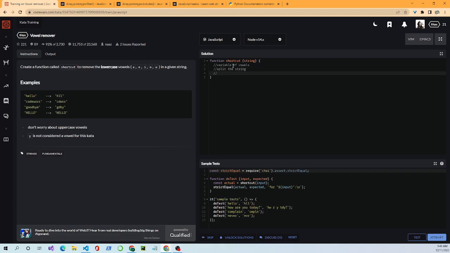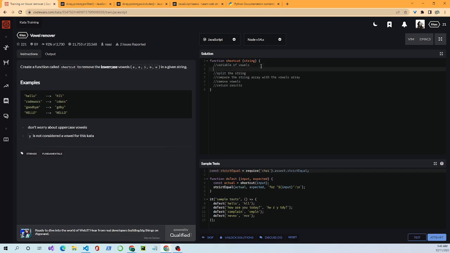Then we want to compare the string array with the vowels array, remove the vowels, and then return the results. That's an overview of how I want to approach this problem at first.